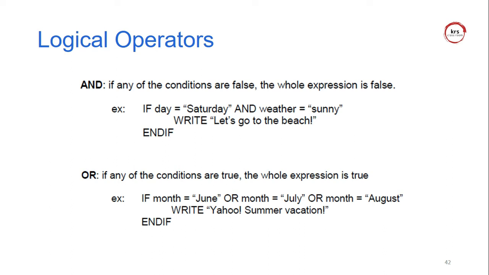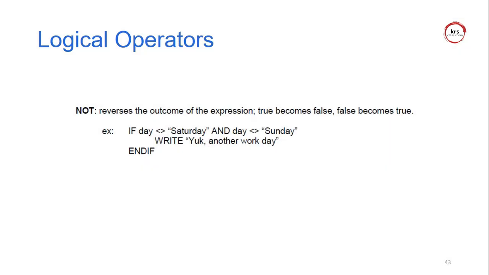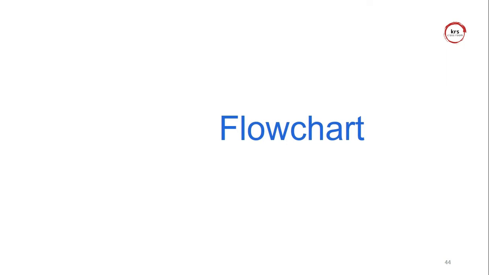For example, if month equals June, or month equals July, or month equals August, the statement is correct if the month is either June, July, or August. But with AND, both statements should be correct for the statement to be true. The NOT operator: for example, if the day is not Saturday and not Sunday, both conditions should be true, and only then will the statement execute. That is the purpose of using NOT.